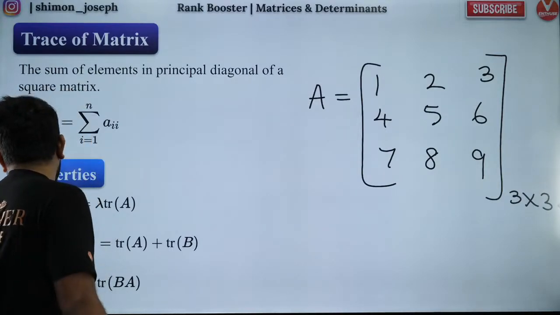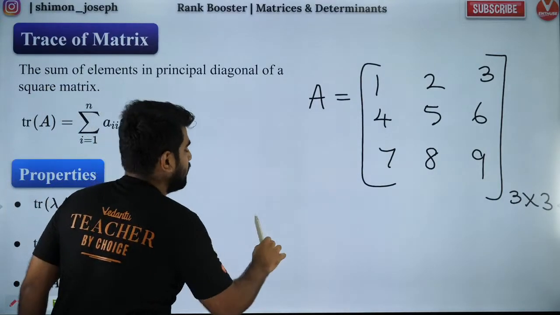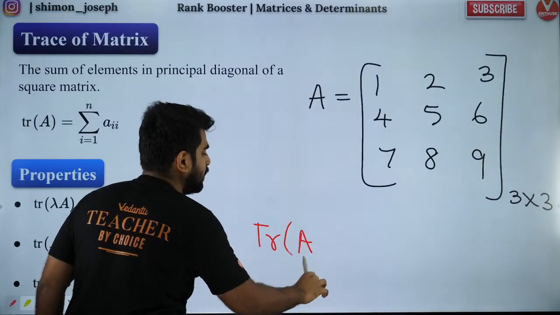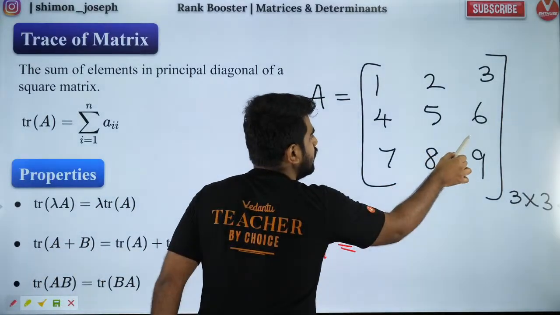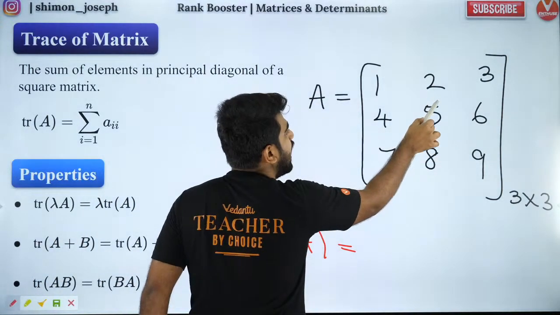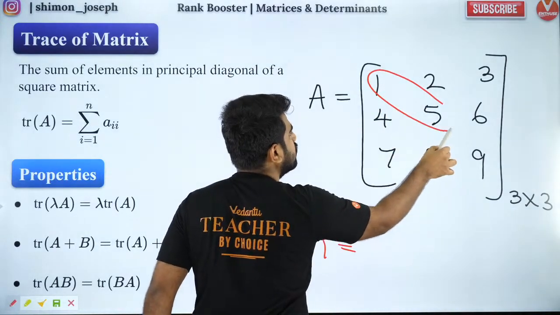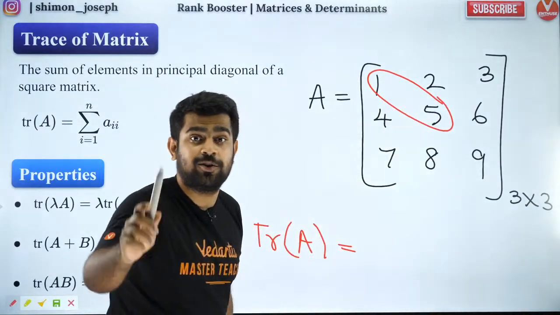Brilliant Nisha. So now, what is the trace of A? The trace of A is again very simple. What is the diagonal? Okay, previous example, sir, you put only 2 elements, sir. So diagonal will be only these 2 elements.